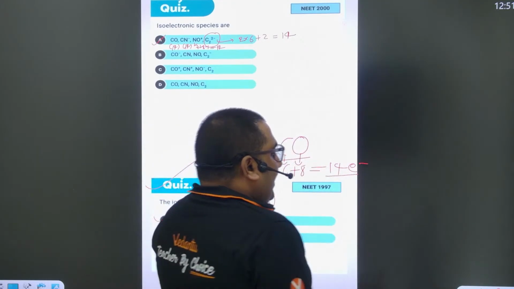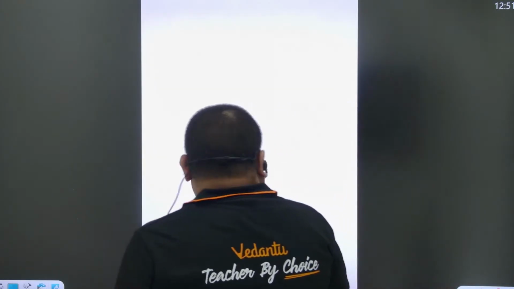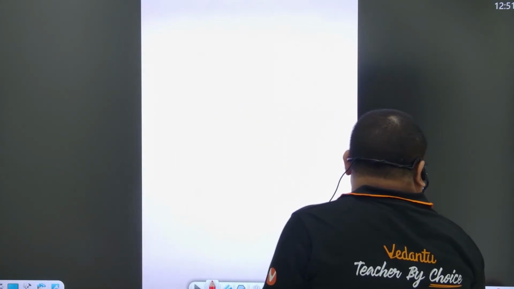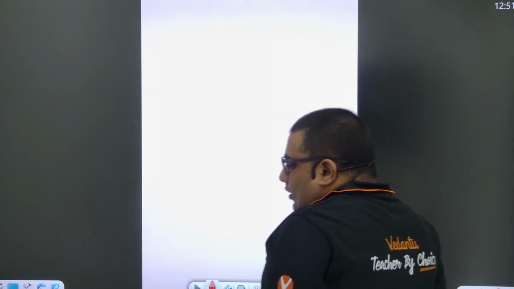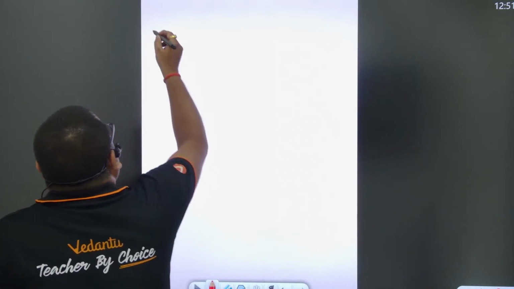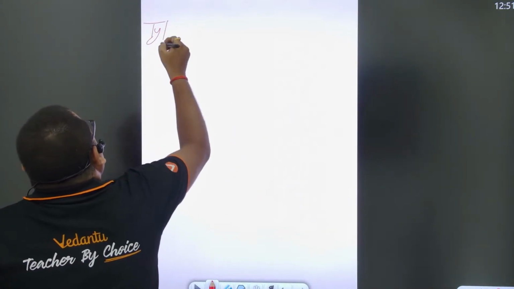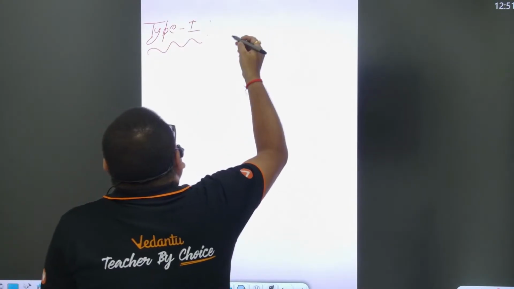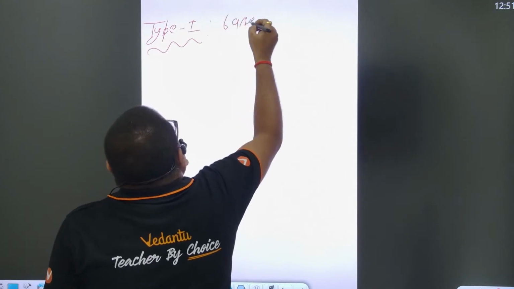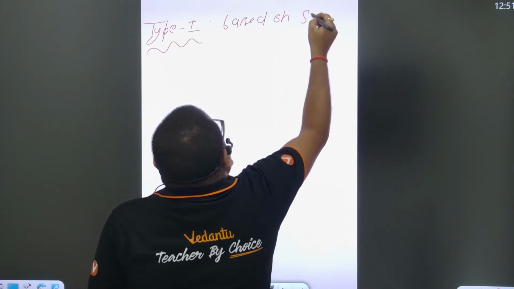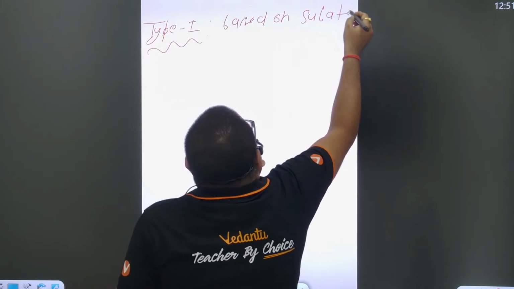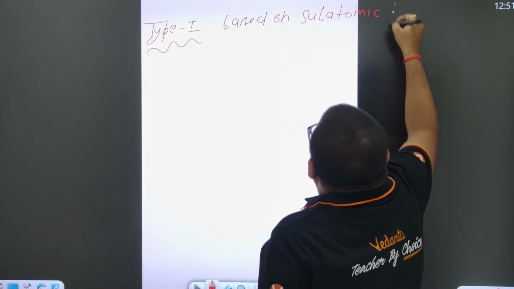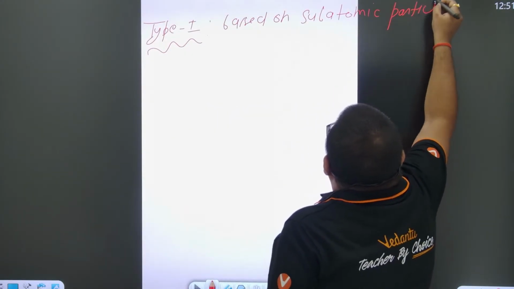Now I have to take the next question. So these type 2 questions are okay. In type 1 questions, I have already taken questions based on subatomic particles.